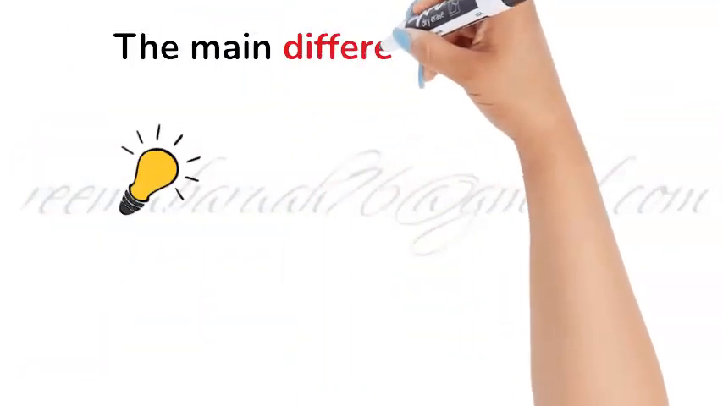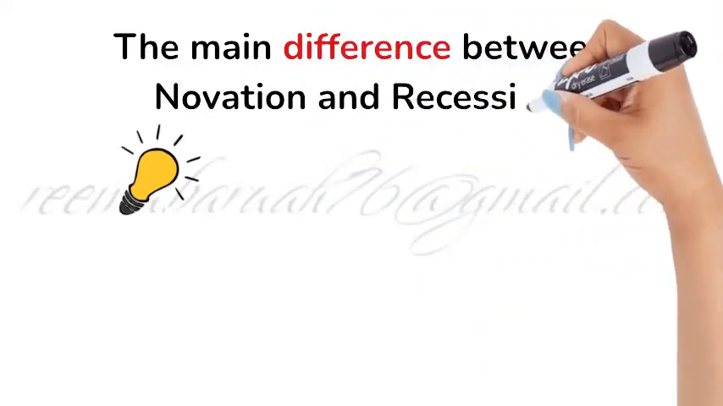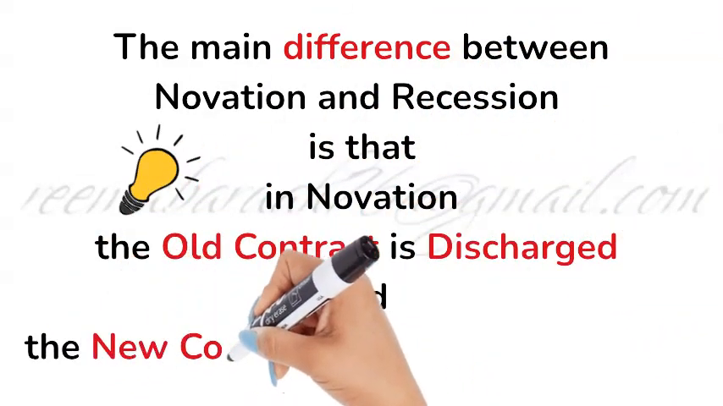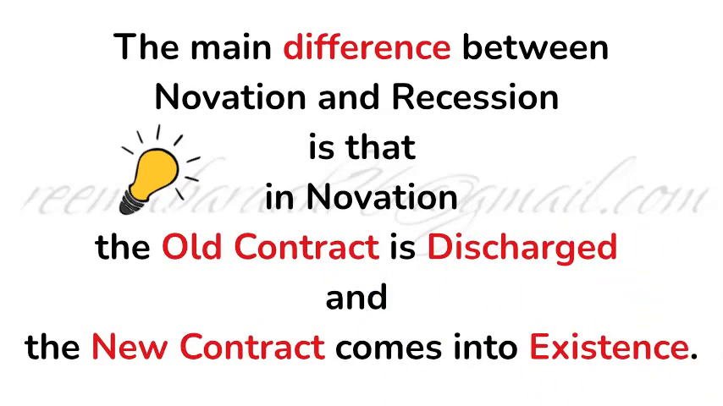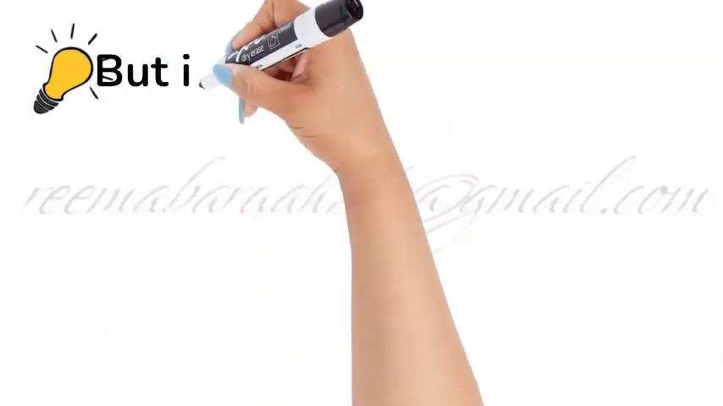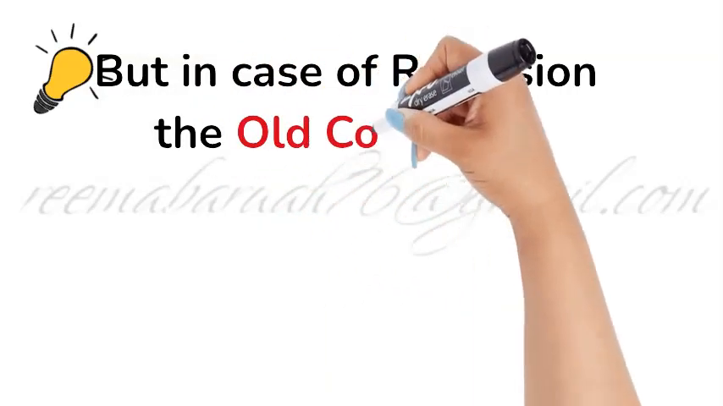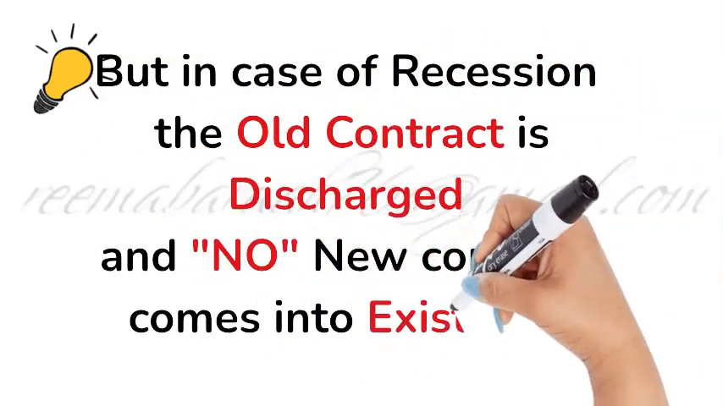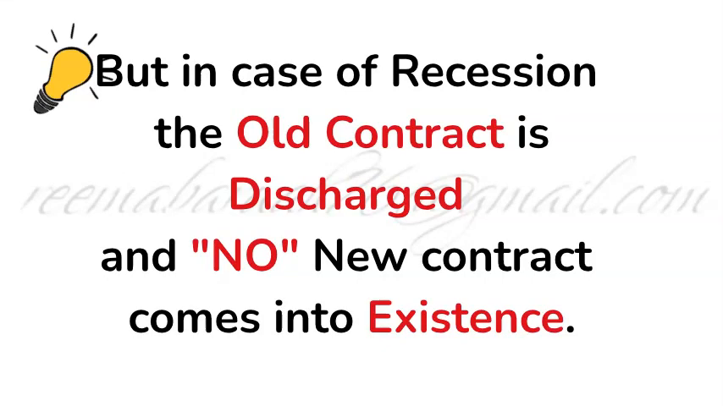The main difference between novation and rescission is that in novation, the old contract is discharged and a new contract comes into existence. But in case of rescission, the old contract is discharged and no new contract comes into existence.